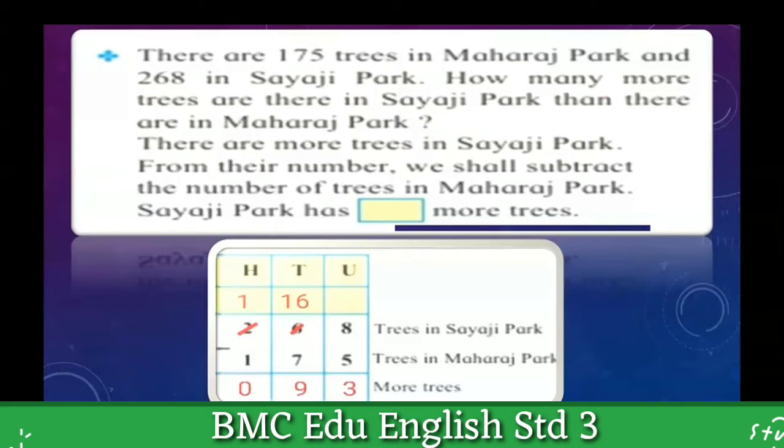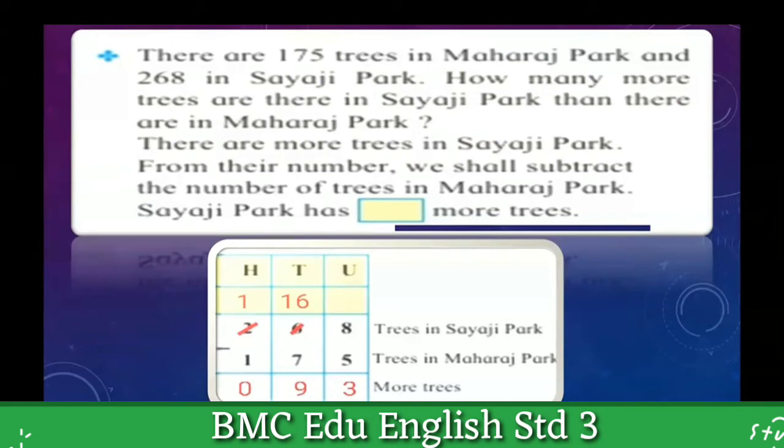From their number, we shall subtract the number of trees in Maharaj Park. Here you can see in Sayaji Park trees are 268, and in Maharaj Park there are 175 trees.